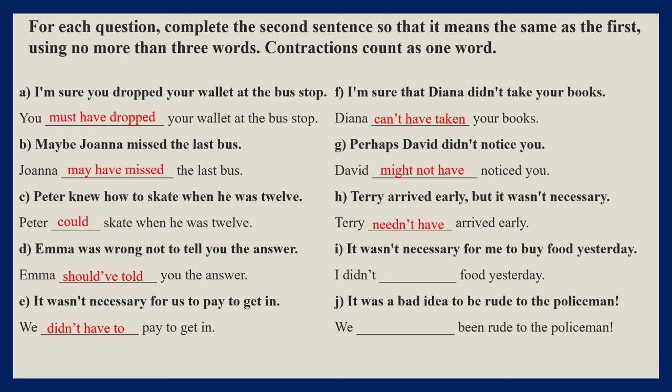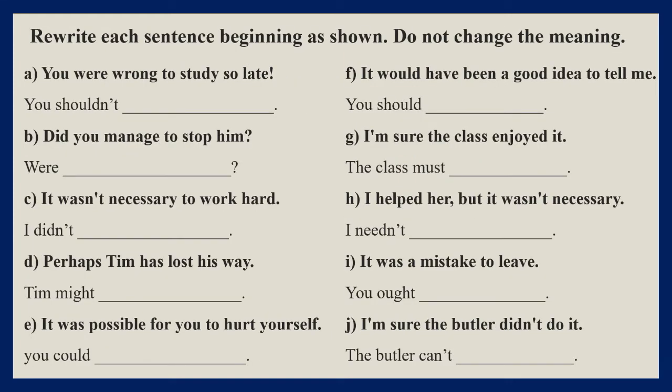I. It wasn't necessary for me to buy food yesterday. I didn't have to buy food yesterday, or I didn't need to buy food yesterday. J. It was a bad idea to be rude to the policeman. This is again advice, so we use shouldn't have been rude to the policeman, or we ought not to have been rude to the policeman. Next exercise.